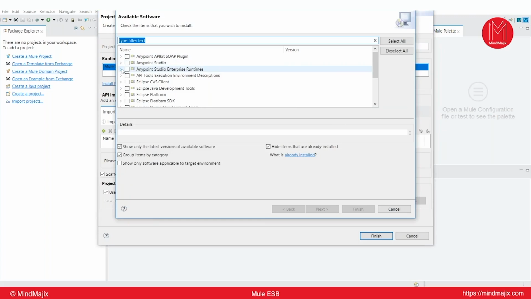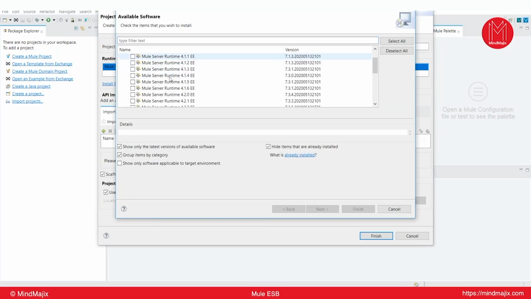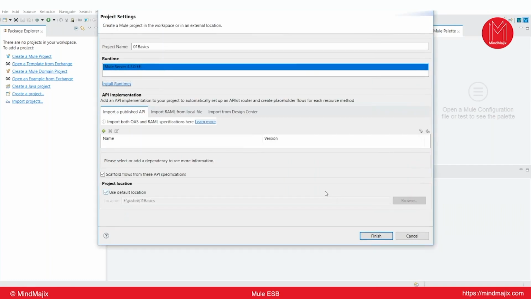So go to the third option, Anypoint Studio Runtime Editions. These are all the previous versions, right? So you can select 4.3, already added as a plugin. If you want to add any other runtime as a plugin, you can add that. These plugins will be added to your Anypoint Studio. Once you develop and the implementation is done, then you export your application as a jar file. That application will be deployed using different strategies, whether on-premise or hybrid on a cloud.